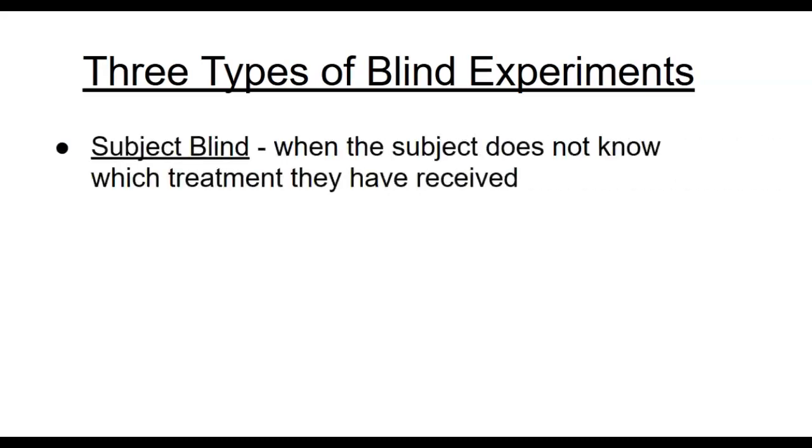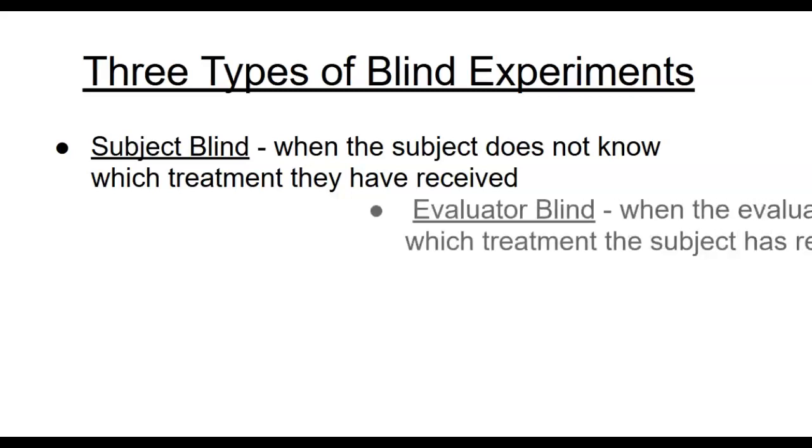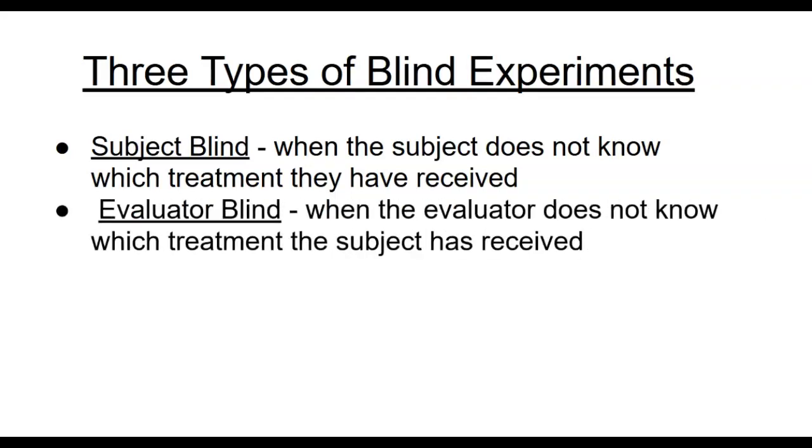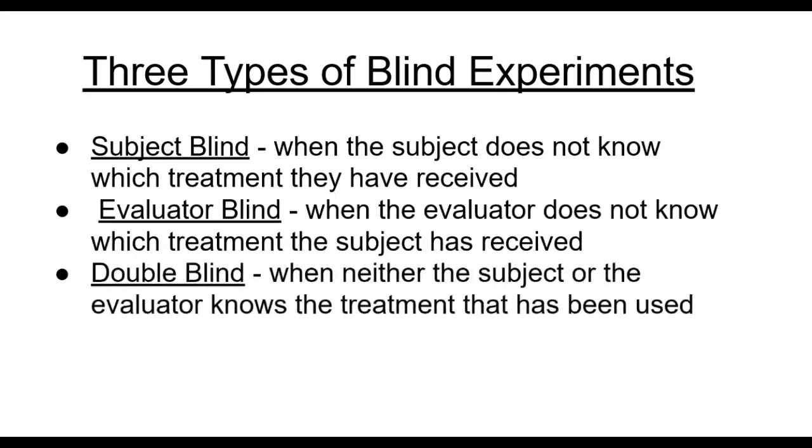There are 3 types of blind experiments. One type is subject blind, where the subject does not know which treatment they are receiving. Another is evaluator blind, where the evaluator of the experiment does not know which treatment the subject received. When you combine the two, you have a double-blind experiment.